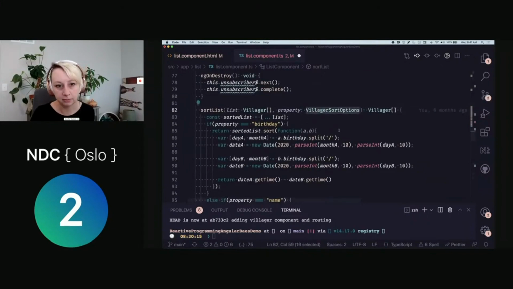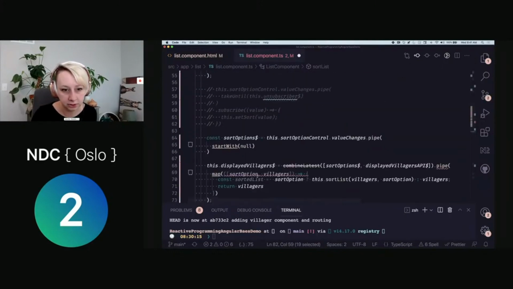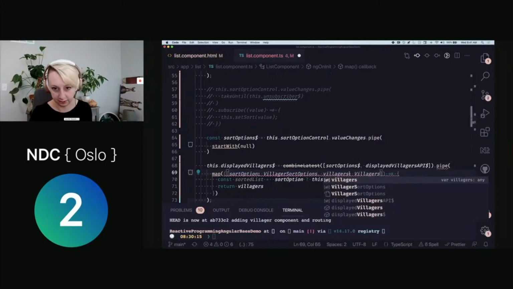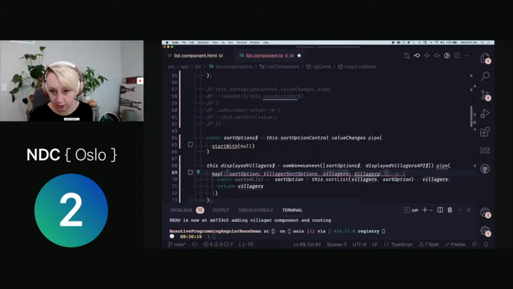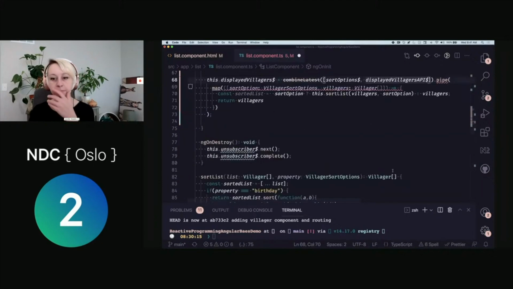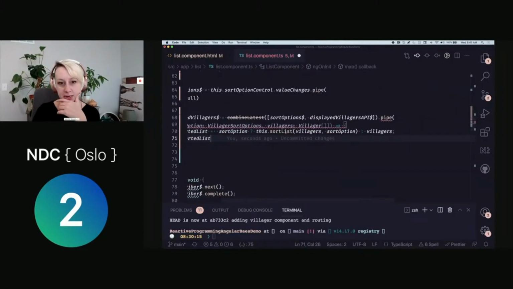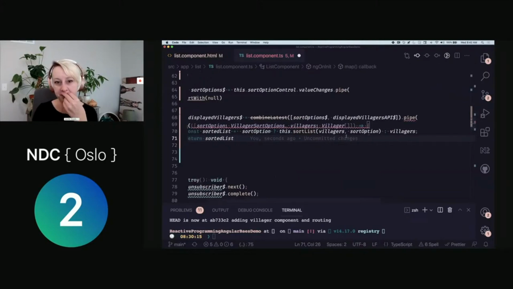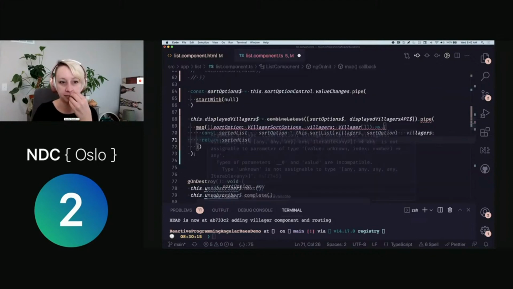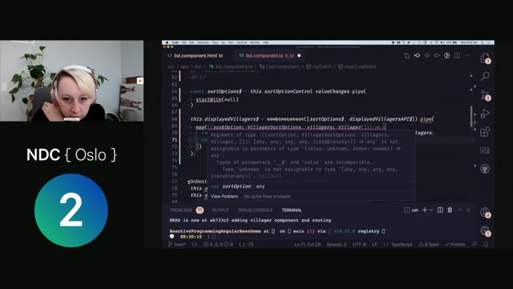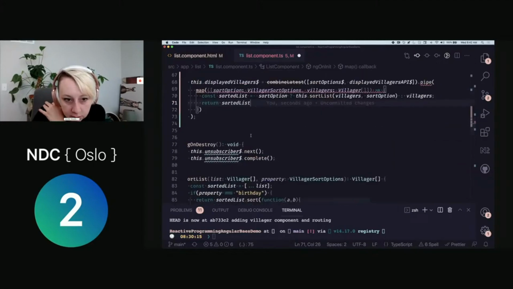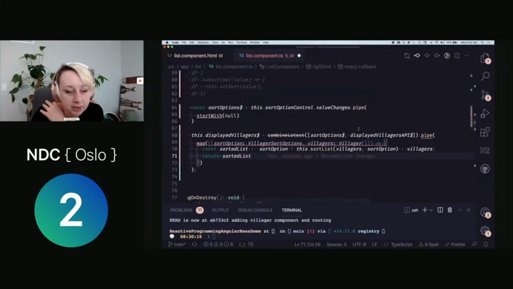Okay, we'll just assert that this is going to be this. Sorry, we'll just have to go over the line. Okay. All right, so here we go. Now we're going to go ahead and return our sorted list because we know this is going to be either our default villagers that we got passed in or the sorted version based on whatever we passed to it. It's very grumpy right now, it's fine.